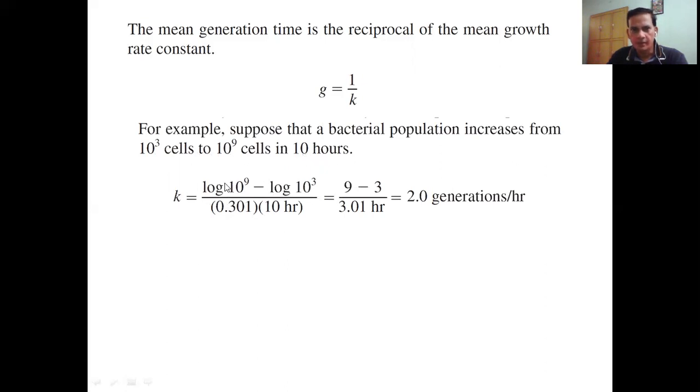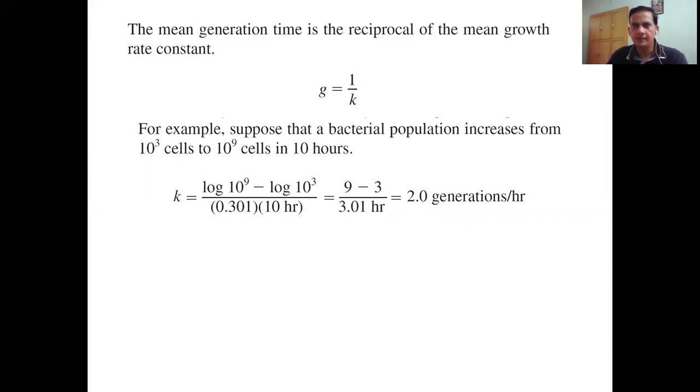So log 10 to 9 is 9, log 10 to 3 is 3. So 9 minus 3, and the denominator 0.301 multiplied by 10, so what we get is 3.01. So ultimately the numerator is equal to 6 and the denominator is 3. So 6 divided by 3 is equal to 2 generations. So what we get is that the average is 2 generations per hour. So in 1 hour, they will be getting 2 generations.